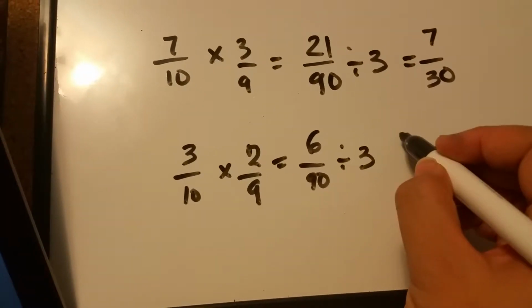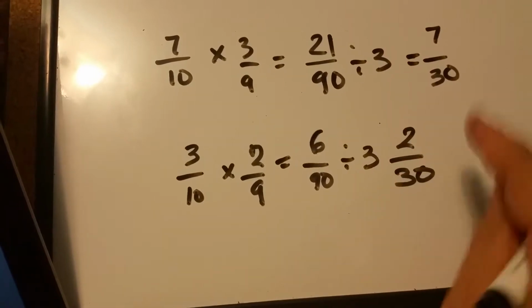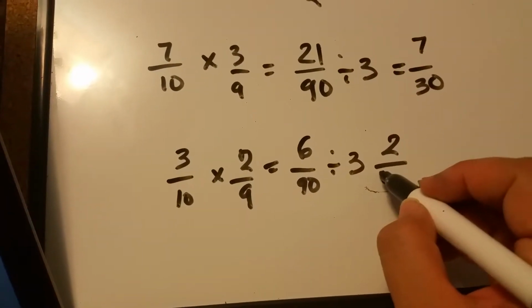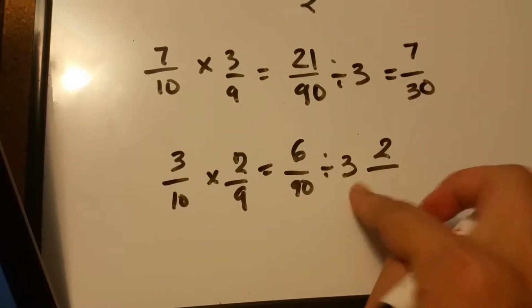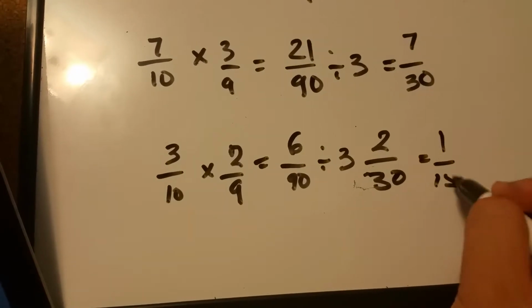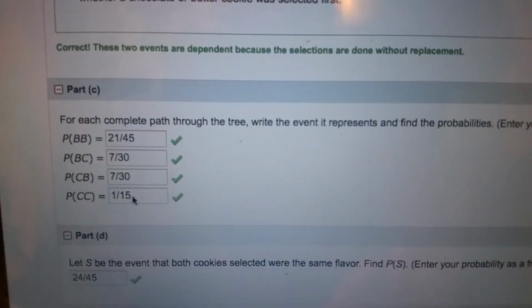Divide by 3. Got 2 over 30. Wait, no. 2 over 45. No, 3. 2 over 30. That means it can go down further. 1 over 15. Alright, so let's see. I got 1 over 15. Yeah, I broke it down to 1/15.